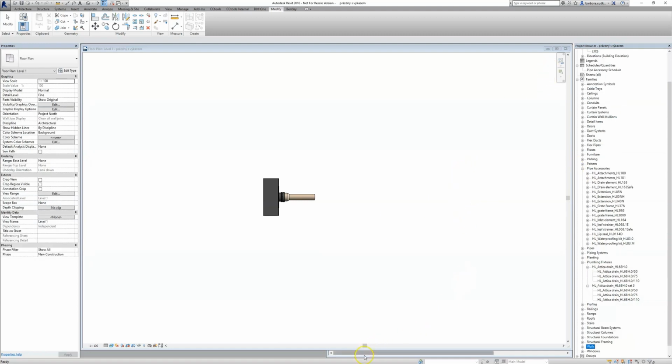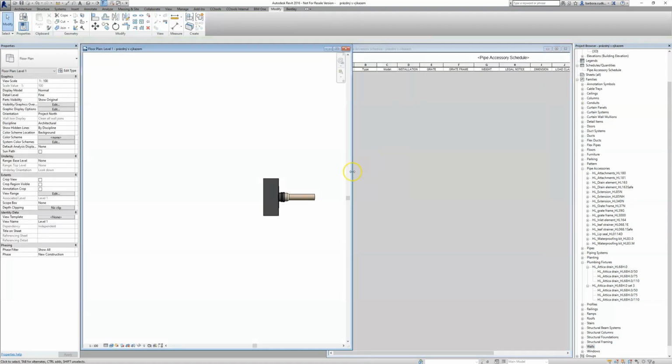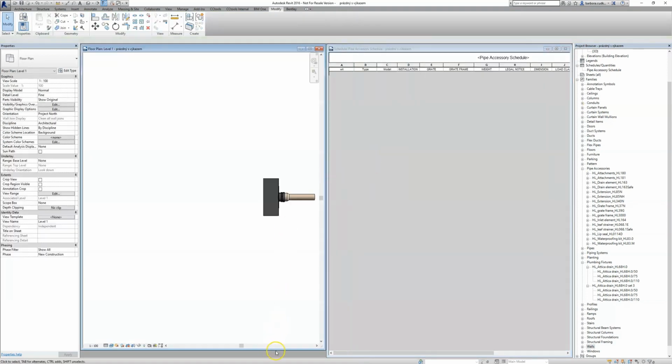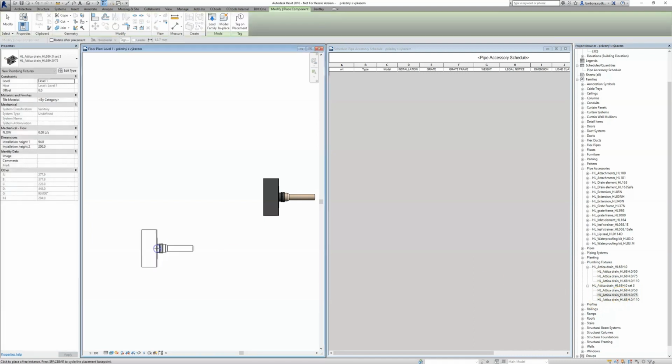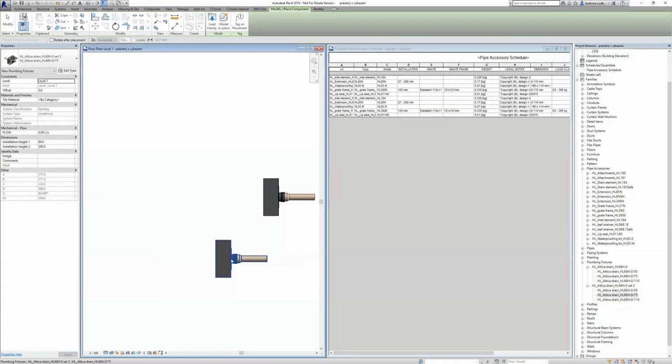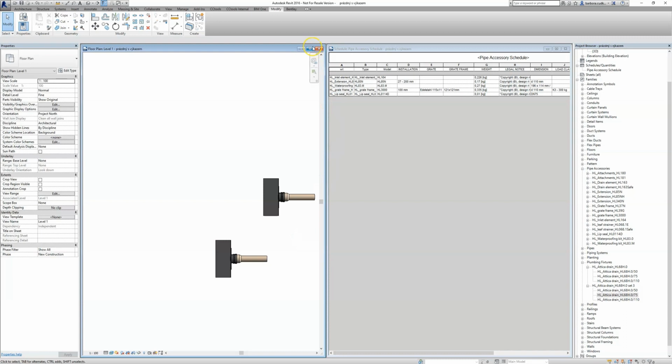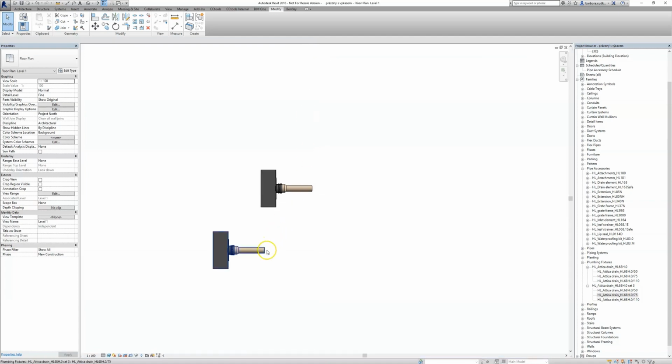Let's have a look at what happened in the schedules. Now it's empty as it was before, and I will show you what happens when I load it into this level 1. You can see all the pipe accessories that we just used here in the schedule. Let's have a look in 3D.